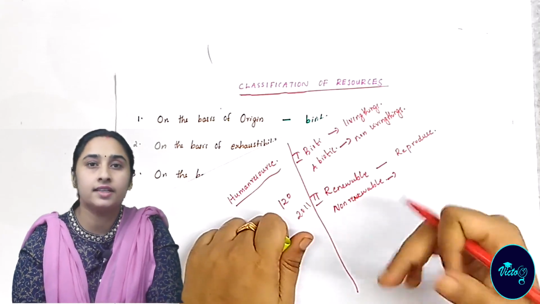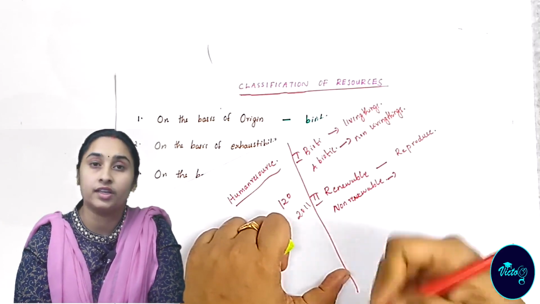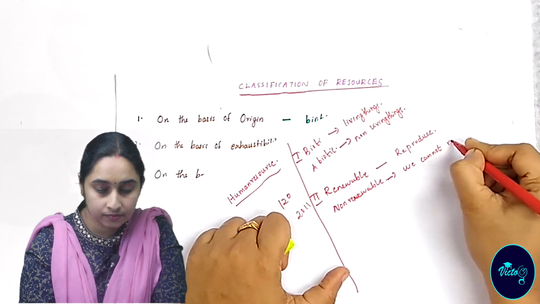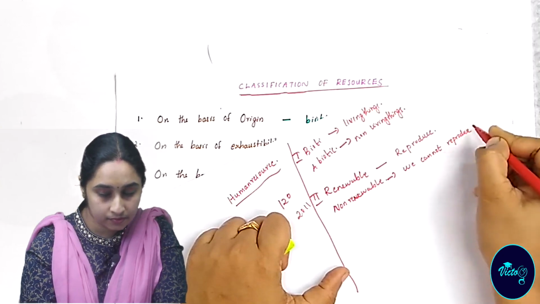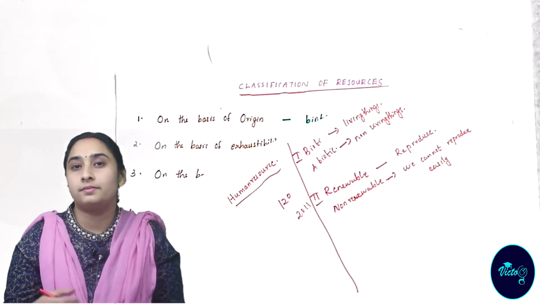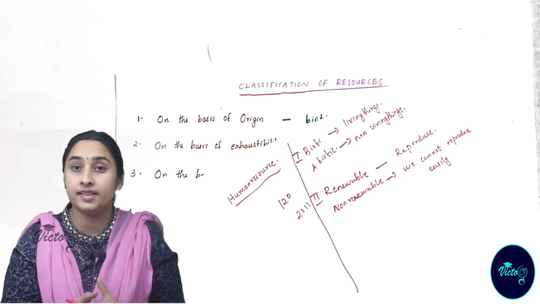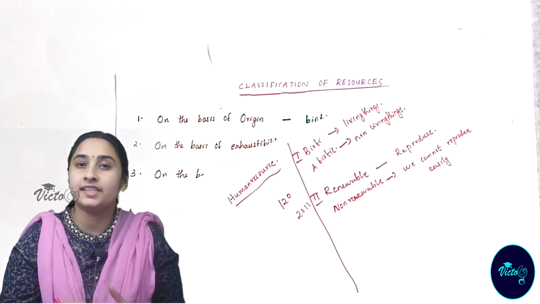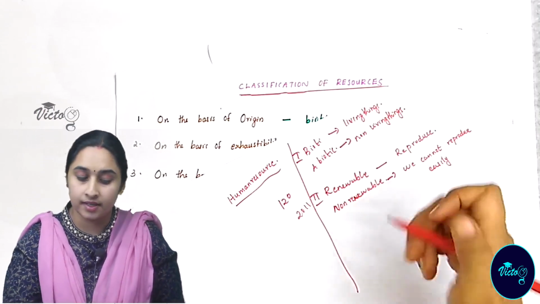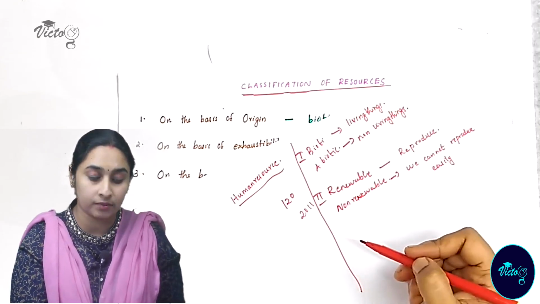So it will take geological time to regenerate, and we cannot reproduce them easily. Examples: metals, minerals, rocks, soils. They take millions of years for their formation, so they are considered as non-renewable resources. So the second classification is based on exhaustibility: renewable resources and non-renewable resources.